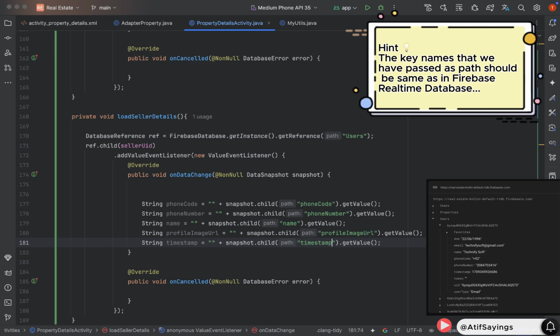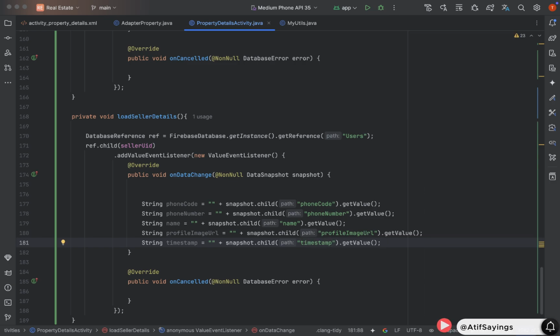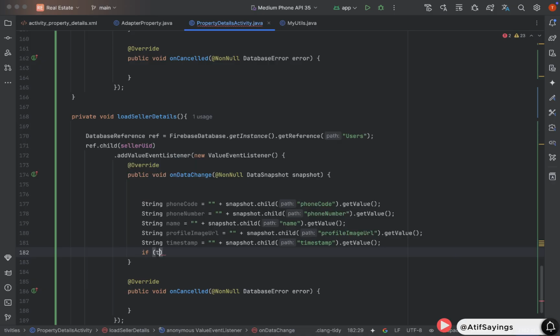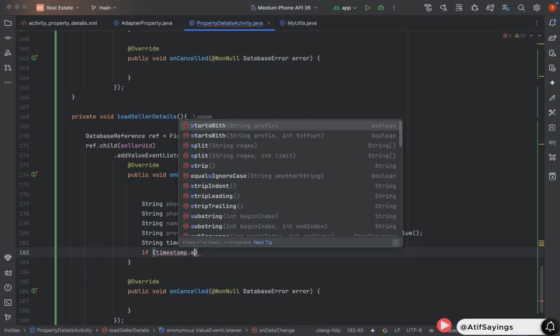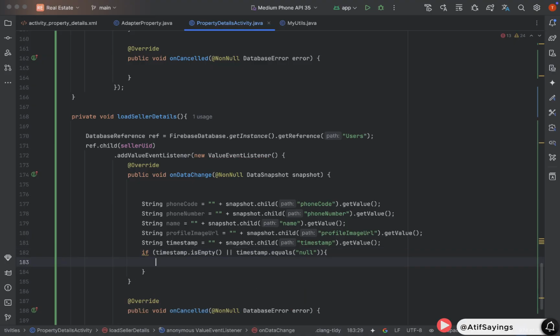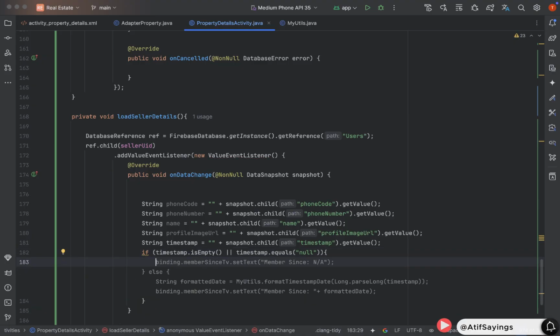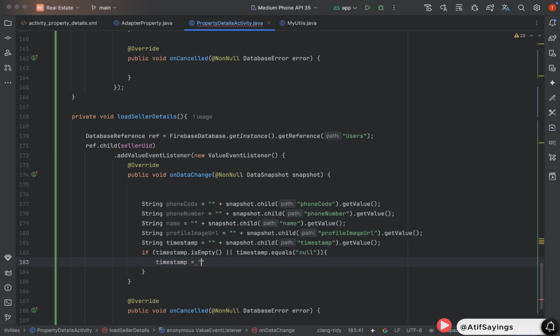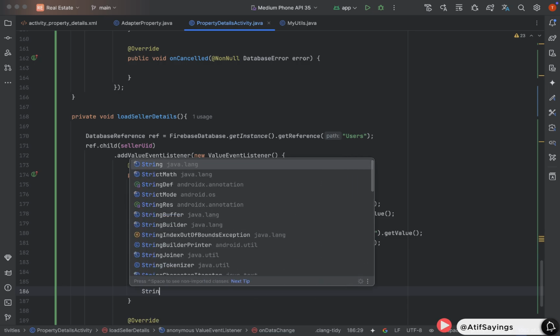After that, we have created another variable of type string to get the timestamp that will be used to show the member since date. Since we have got the timestamp as a string, in case of null, it will use the null as string value. So we will check if timestamp dot is empty or timestamp is equal to null. In that case, we will initialize the timestamp variable with value 0. Currently, it is of type string. We need to convert it to long to format it to proper date format.